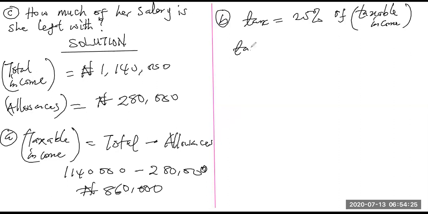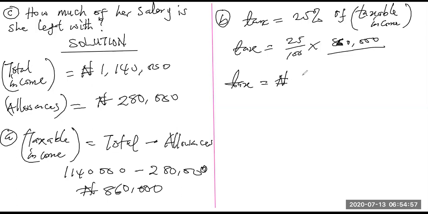That means she pays a tax of 25 over 100 multiplied by 860,000 over 1. When you divide by 100 and multiply by 25, her tax is 215,000 for that year. So this is the tax.